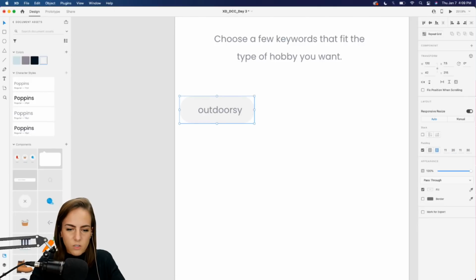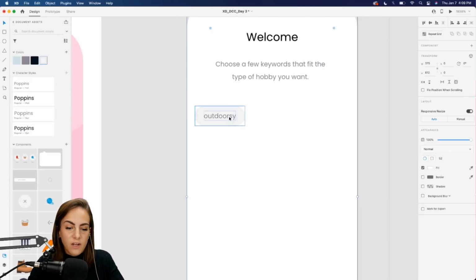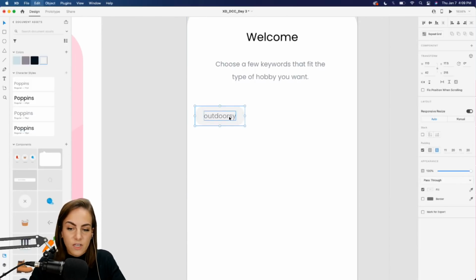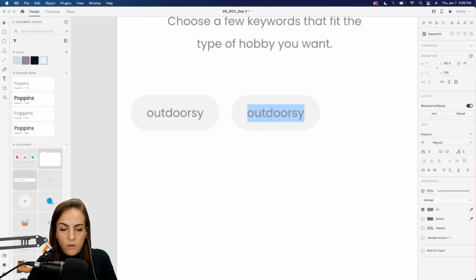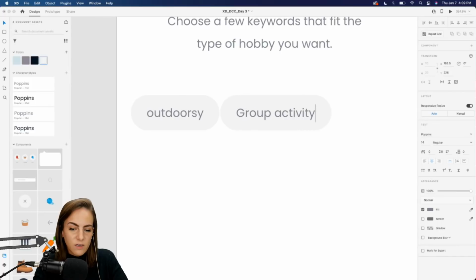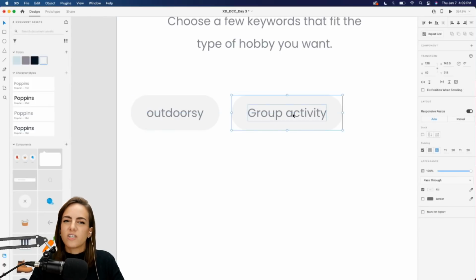15, let's try 20. Okay, 20 seems to be the sweet spot. So I'll keep 20 on each side. And now if I just copy and paste and I start typing another keyword here, maybe like a group activity, you'll see it just adjusts that spacing on the side. So I don't have to keep repeating and adjusting that for every single one.